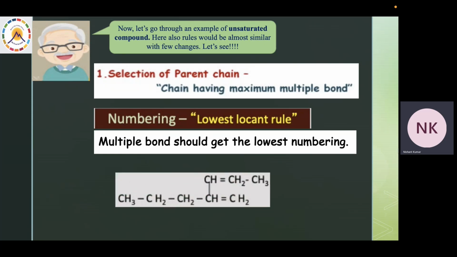In the given example, if you just go through it, you would find that the longest chain contains 7 carbons, but it violates the first rule, where we say that the chain having maximum multiple bonds becomes the parent chain. And that is why the highlighted chain would become the parent chain, which is having 2 double bonds. And then we would follow the second rule. We would start numbering from the lower right hand corner so that the double bond gets the lowest numbering. So this would be numbered in such a way.